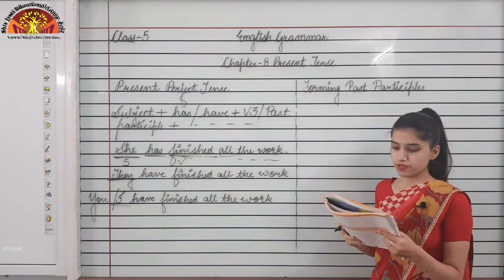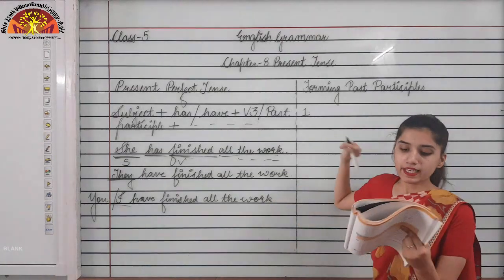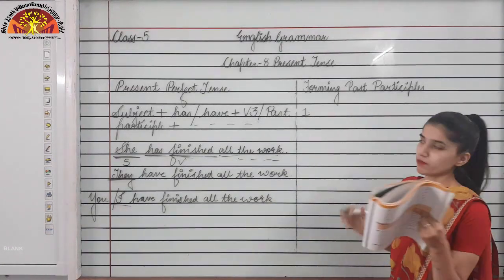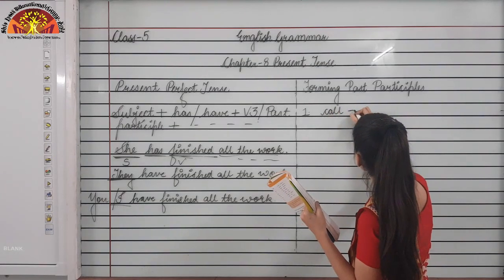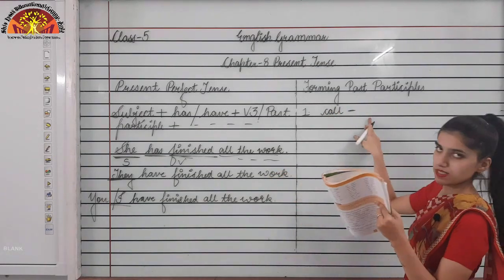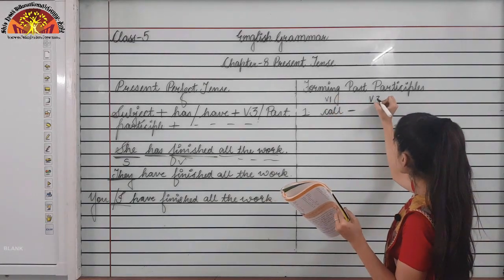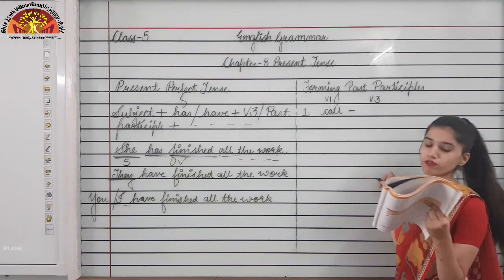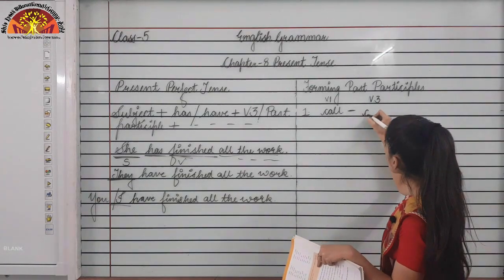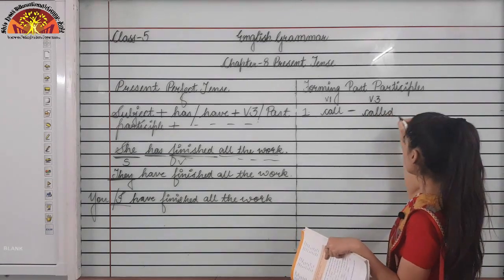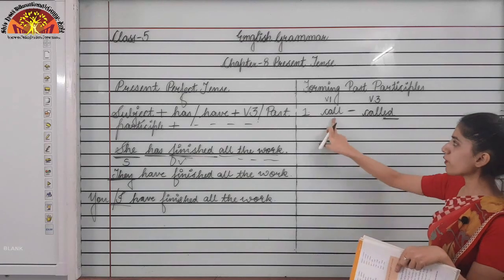Now the past participle of verbs can be formed in many ways. There are so many ways. So first is what? Sometimes we will add ed to the root form of the verb. Let's suppose the root form of the verb is call. Now to form the past participle form, this is V1 and we are forming V3, that is the past participle form of the verb. So to form the V3, sometimes we just add ed in the last. We just added ed in the last to form the past participle form of the verb call.